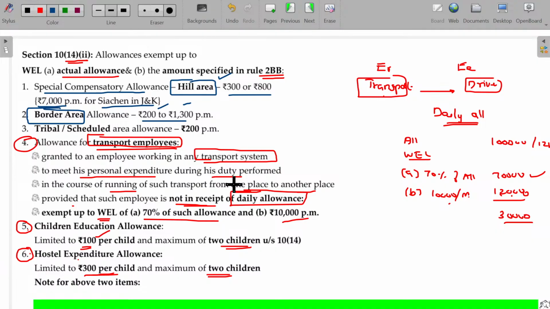It's dictionary-like. So if you want to refer to something, you can go and see the encyclopedia or dictionary. Similarly, if you want to know what area, what allowances may be exempted, you can go and refer in practical life. For your examination purpose, of course, it's not possible to memorize all these things, so you need not worry about that. Just have the idea at least, in case of hill area, border area, and tribal and scheduled area allowances.